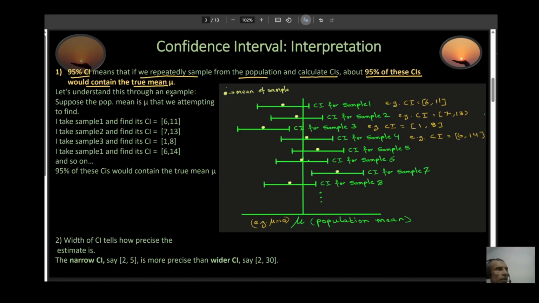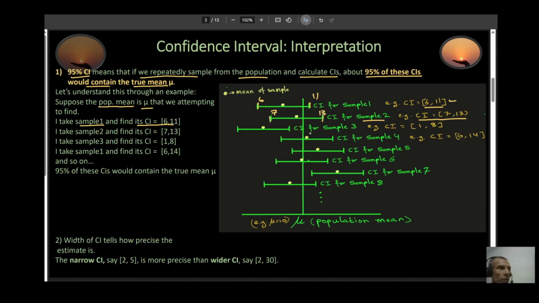So let's understand this through an example. Suppose that the population mean is mu and that we are trying to determine mu. So I take a sample 1 and I find a CI. Let's say it comes out to be 6 to 11. So this is my 6 right here, and this one right here is 11. All right. Then I take a sample 2 and I find a CI, 7 to 13. So this is my 7 over here, and this is my 13 over here.